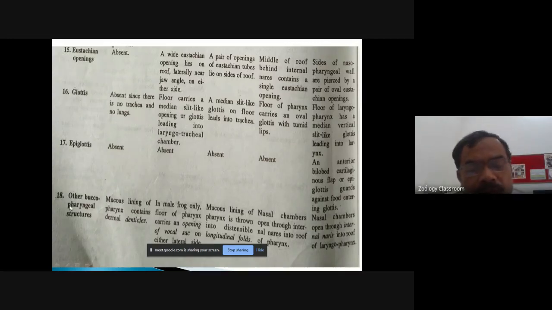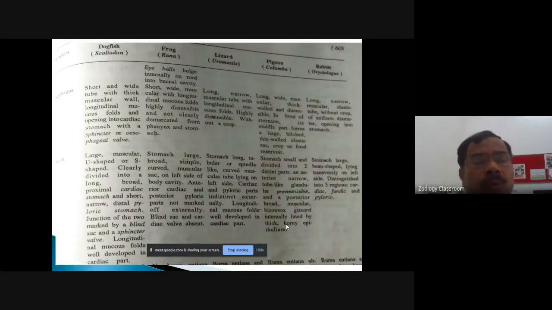Then the buccopharyngeal structure. This is the other information of the other buccopharyngeal structure. It is not needed here. Now come to the other characters. Now, the main characters of the digestive system, that is the esophagus and the account of the stomach. First, let us consider information of the esophagus.